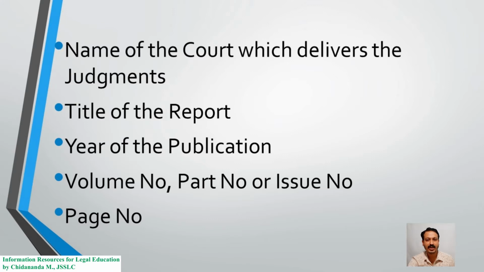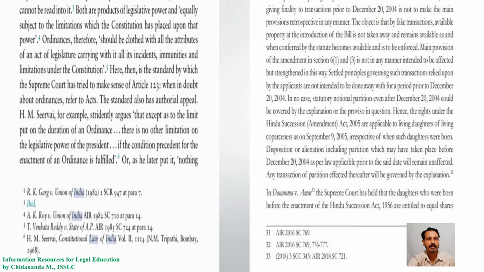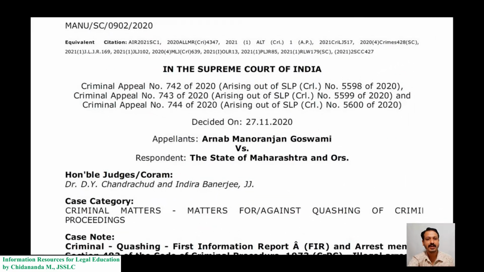The case citation usually contains name of the court which delivers the judgment, title of the report, year of the publication, volume number, part number or issue number and page number. It includes any of these or all of these key information. Majority of law books contain case citations in footnotes of many pages. This is the most common thing in law books and research articles, that you can see this case citation in footnotes. I will try to give you one example here.